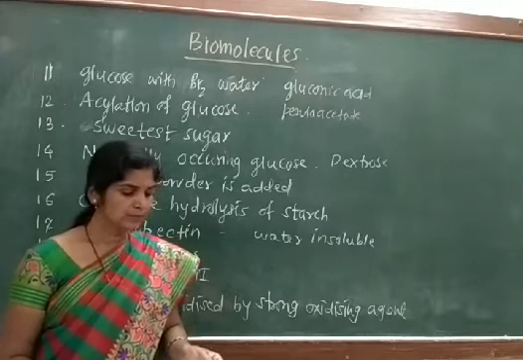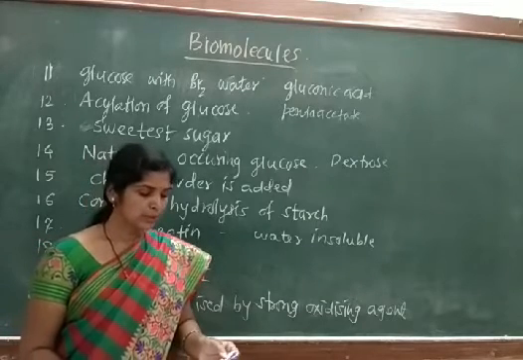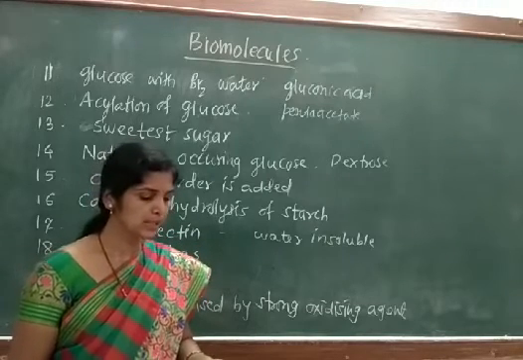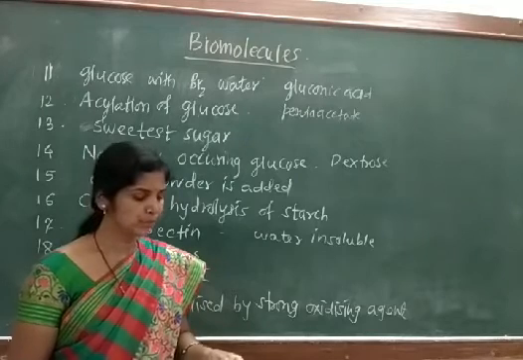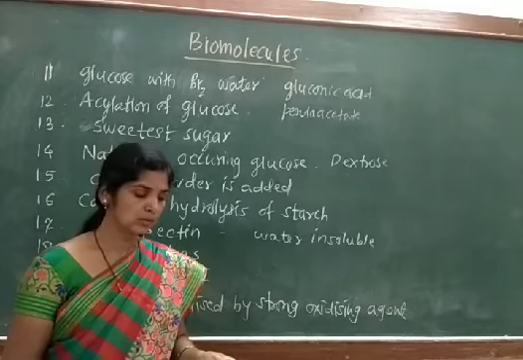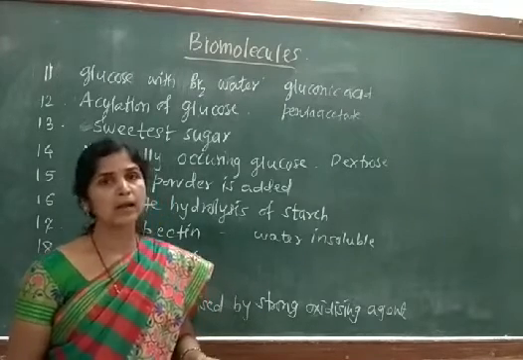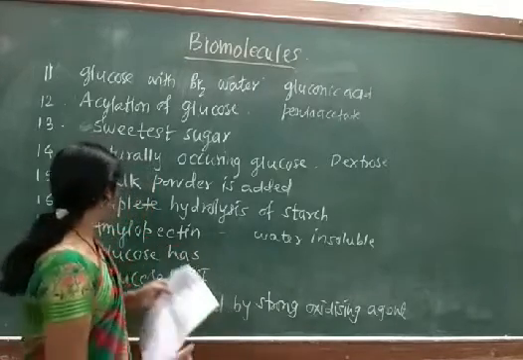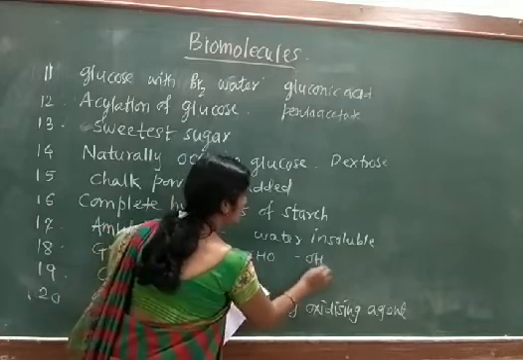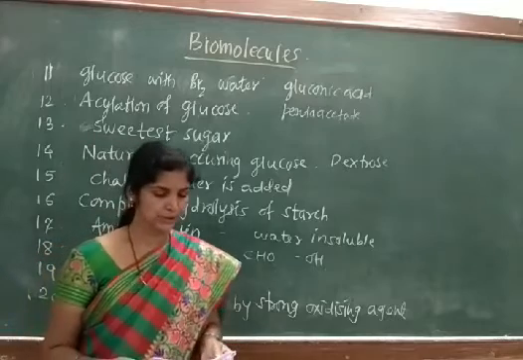Now question number 18. Glucose has dash functional groups. Option A, aldehydic. Option B, alcoholic. Option C, ketonic and alcoholic. Option D, aldehydic and alcoholic. So the correct answer should be both. It contains aldehydic and alcoholic functional groups. So D is the correct option.